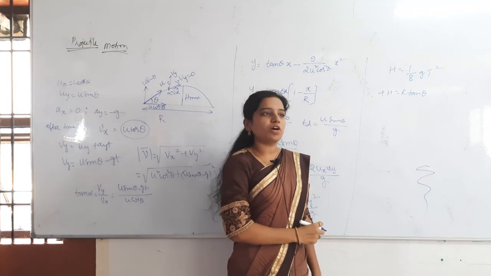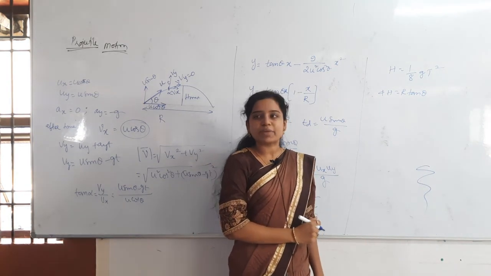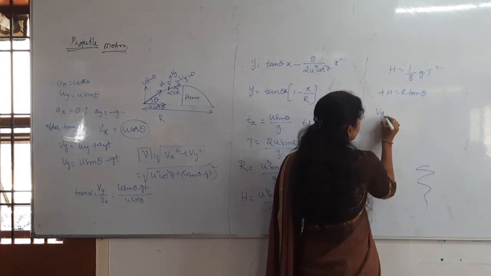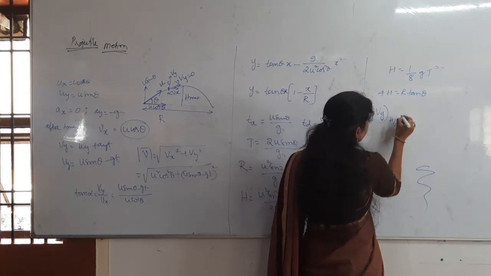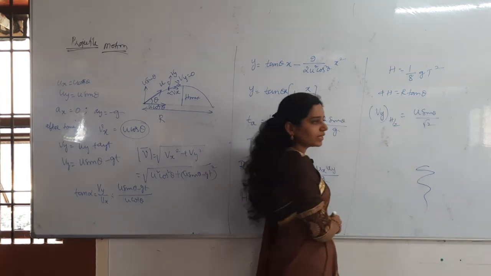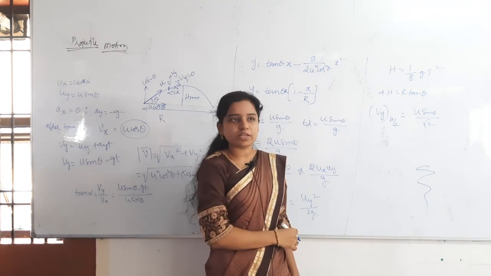The vertical component of velocity at half of the maximum height. Vertical component of velocity Vy at H by 2. What is the formula? u sin theta by root 2. Yesterday itself we got this one. u sin theta by root 2.